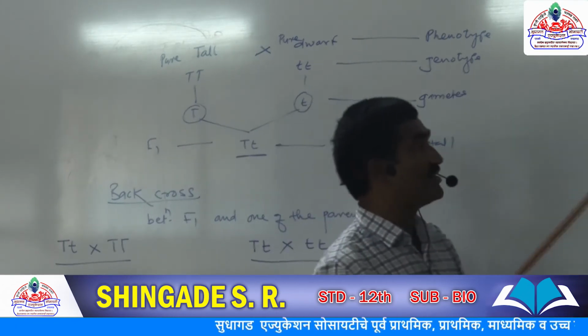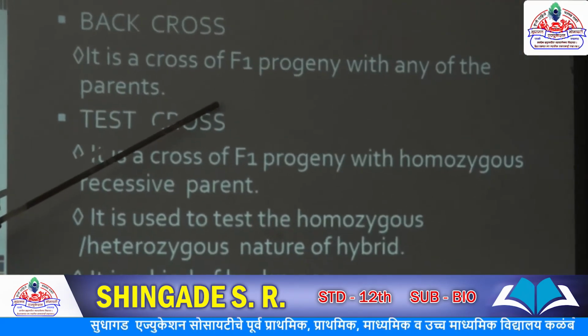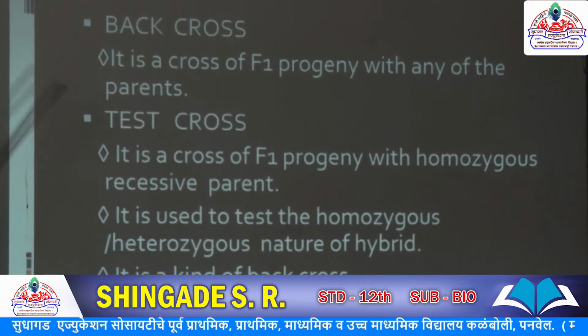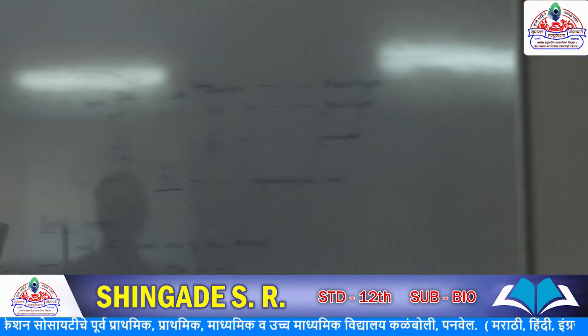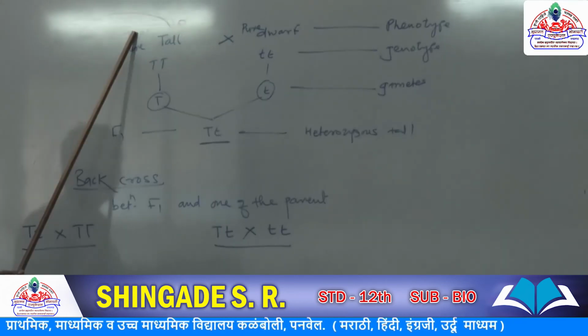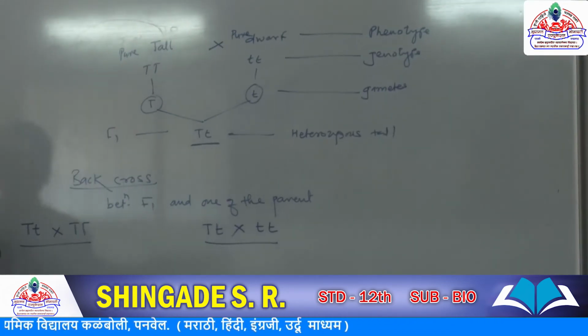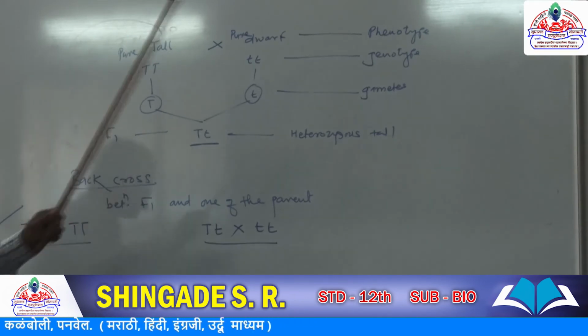See here, definition. Back cross is a cross of F1 progeny with any of the parents, either the dominant parent or the recessive parent. So this is called a back cross. What is the test cross?